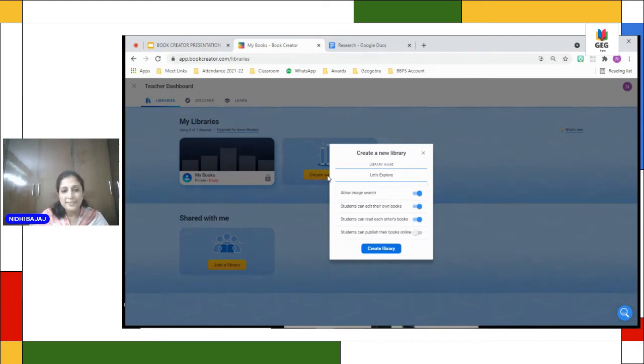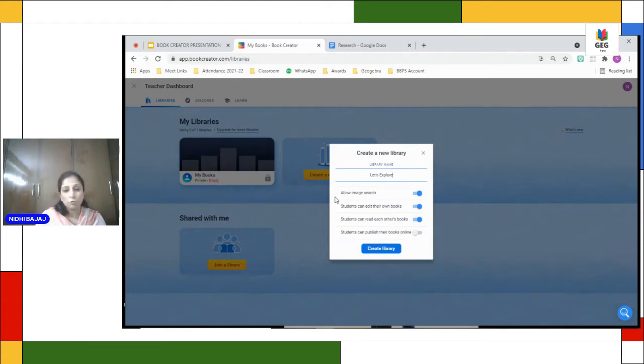Now, there are a few settings which have to be checked on. Allow image search, because you want your students to create books. Obviously, they would be needing the images. Then you have students can edit their own books. Obviously, it has to be checked in. And students can read each other's books. That's a very good feature that should be allowed, because then the students can read each other's books and can get ideas from other books also.